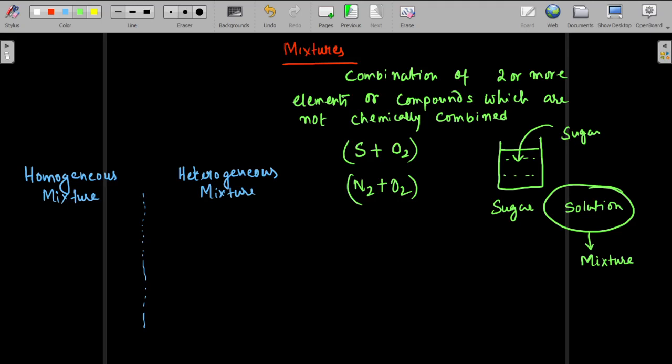Any mixture has a minimum of two components.